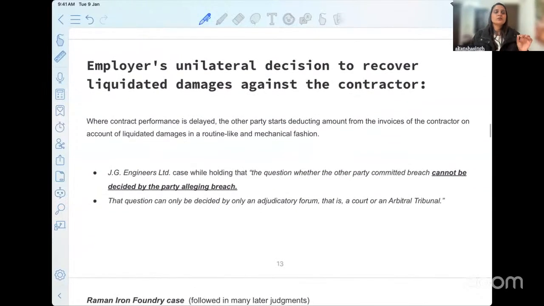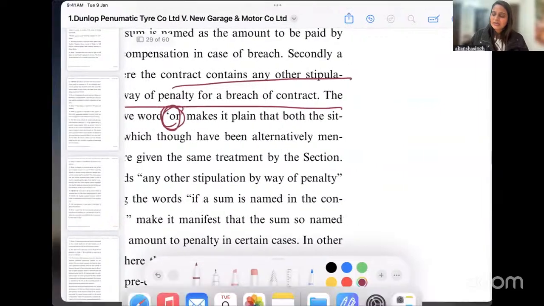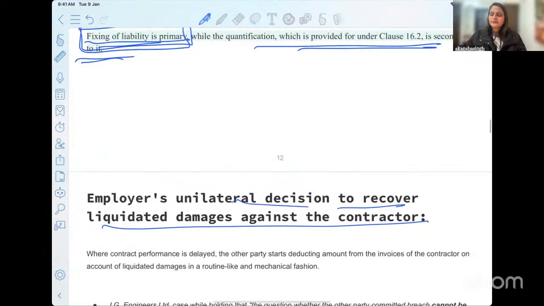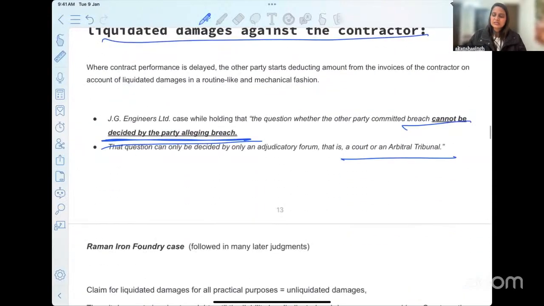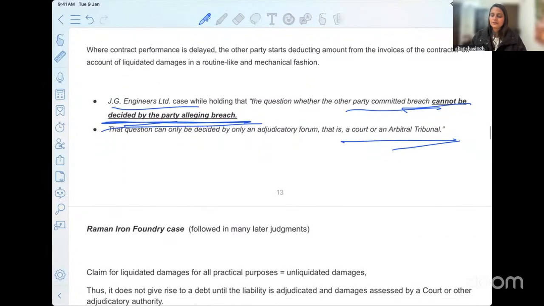requires the party to reach to the court and for the court, or arbitrator or anybody, to decide what should be the remedy that should be given. Employers unilaterally cannot decide. Okay, so we can't say that the employers can unilaterally decide and recover liquidated damages. In this case, can Y decide that, okay, you have to pay me 10,000 rupees? No. So this is an extension which was covered in different other cases, wherein the court said that you have to first go ahead with the primary rule.